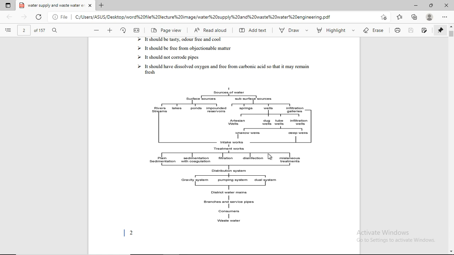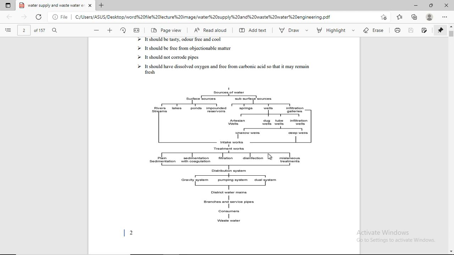Fourth one is the disinfection. Fifth one is the miscellaneous treatment. And in the miscellaneous treatment, we have a distribution system. In distribution systems, the first one is the pumping system.